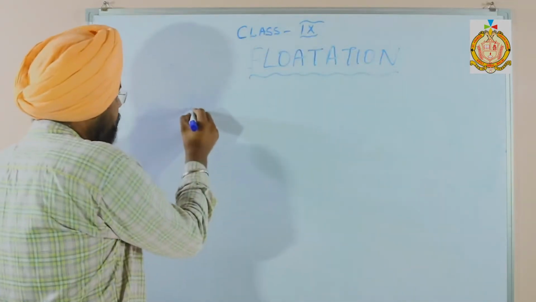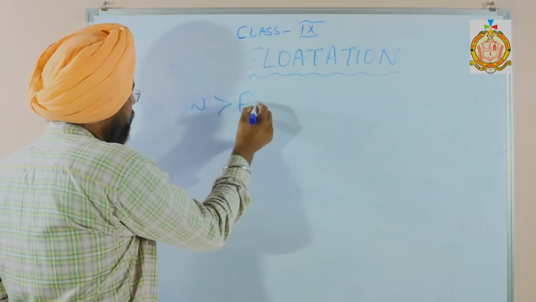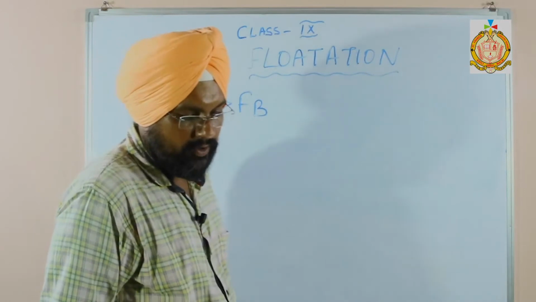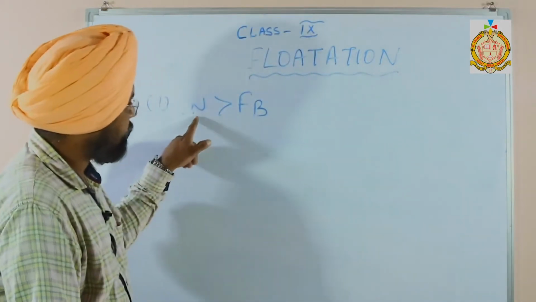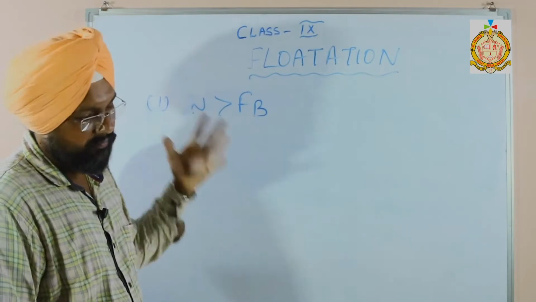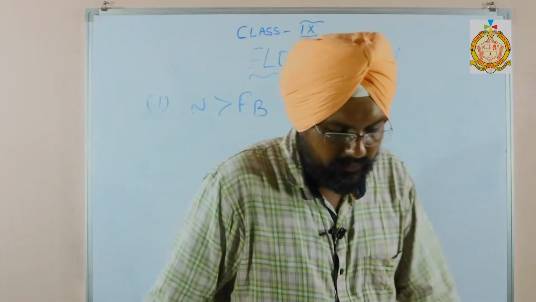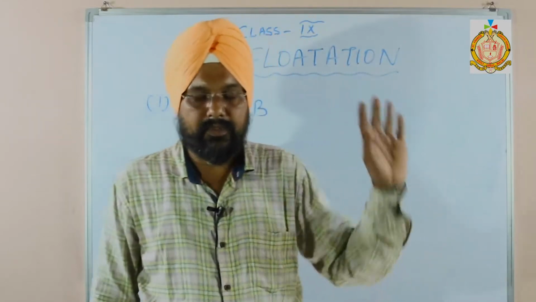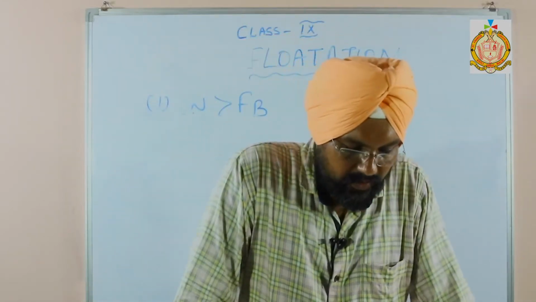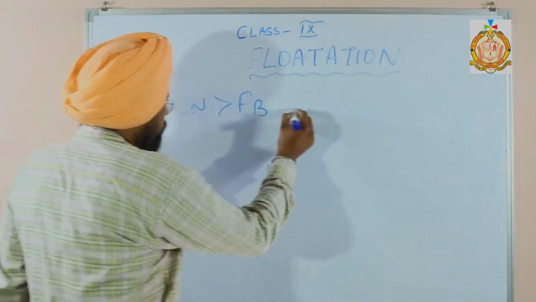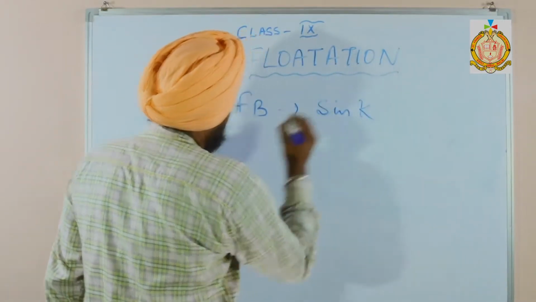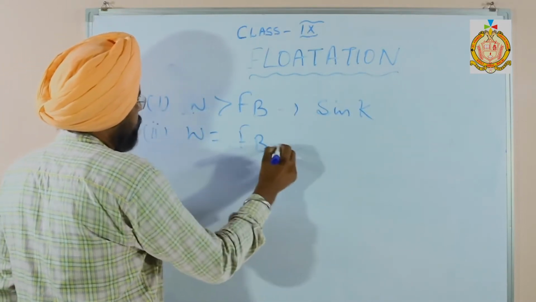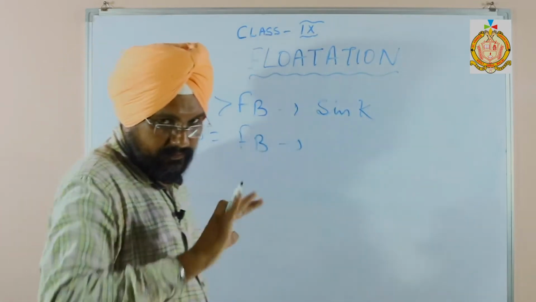When the weight is greater than the upthrust, as we have discussed in the previous video also, what will happen? The weight is more than the upthrust, so the body will sink. The weight of the body is greater than the weight of the displaced liquid, so the body will automatically sink. Underline this one. Then second case, if the weight is equal to the upthrust, then the body will partially float.